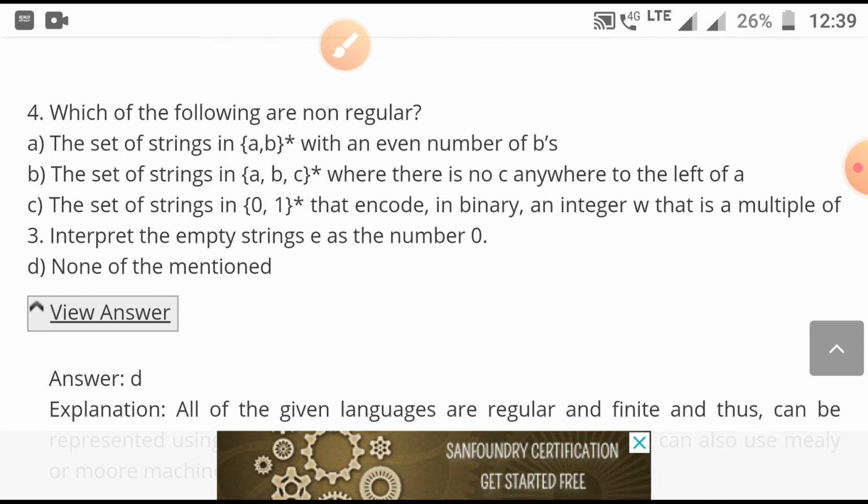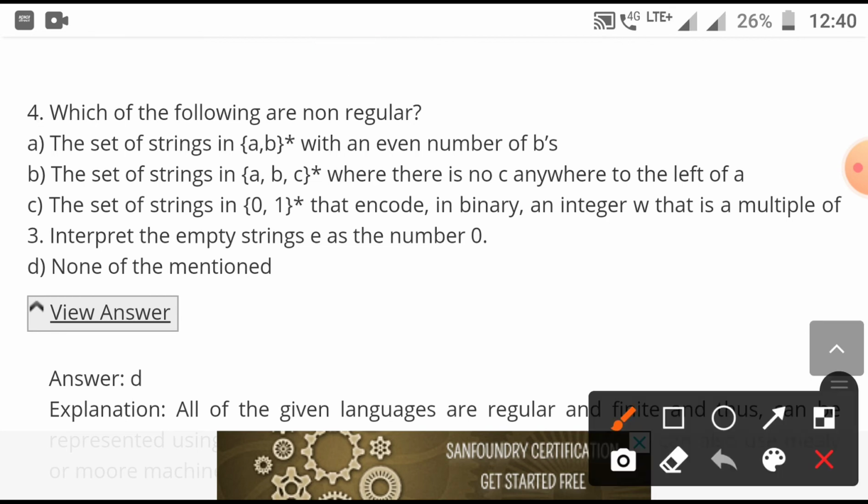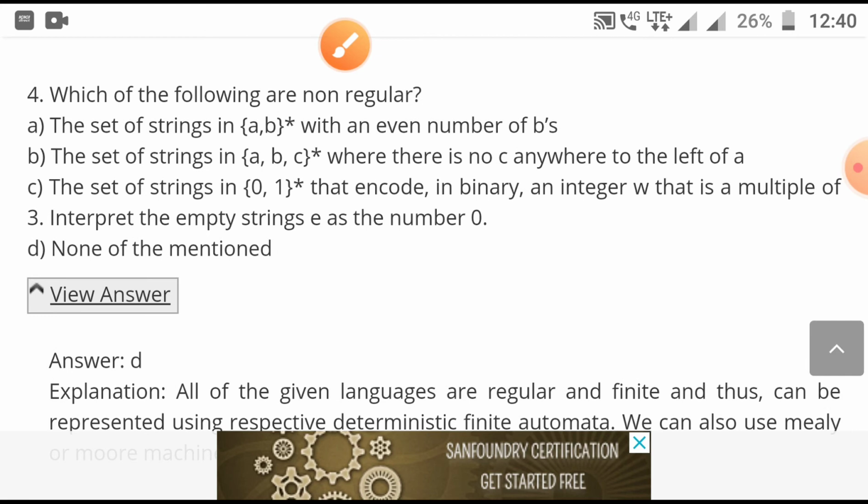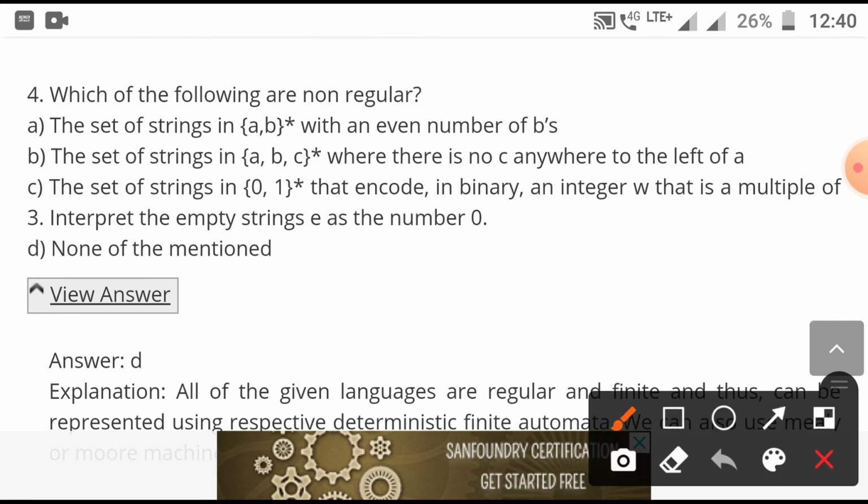The set of strings ABC. This is regular, so it is not given as the correct answer. The set of strings ABC where there is no C anywhere to the left of A. Very good, it can also be done by a regular expression or DFA.